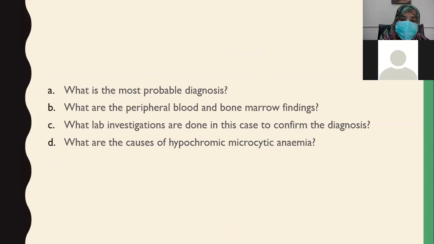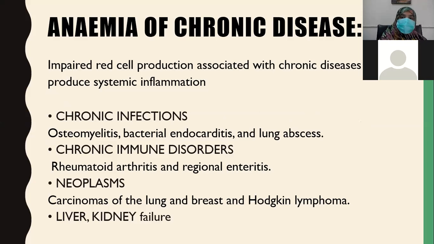So what are the causes of hypochromic microcytic anemia? This is the question that I have told you, that these 5 differentials should be on your fingertips. So they are iron deficiency anemia, thalassemia, sideroblastic anemia, anemia of chronic diseases, and lead poisoning. So these 5 should be on your fingertips.